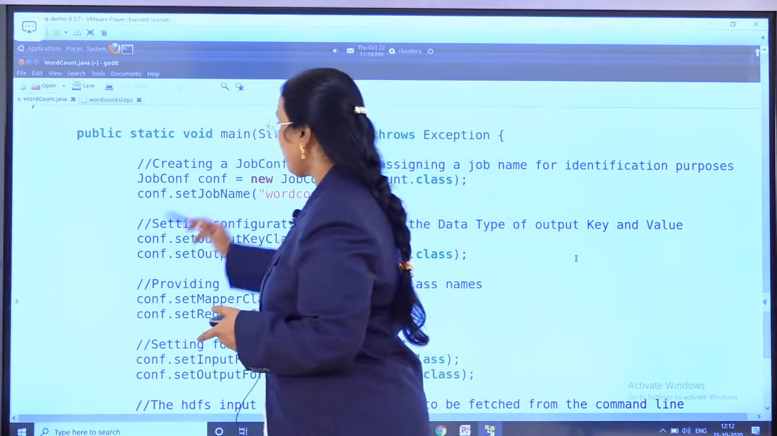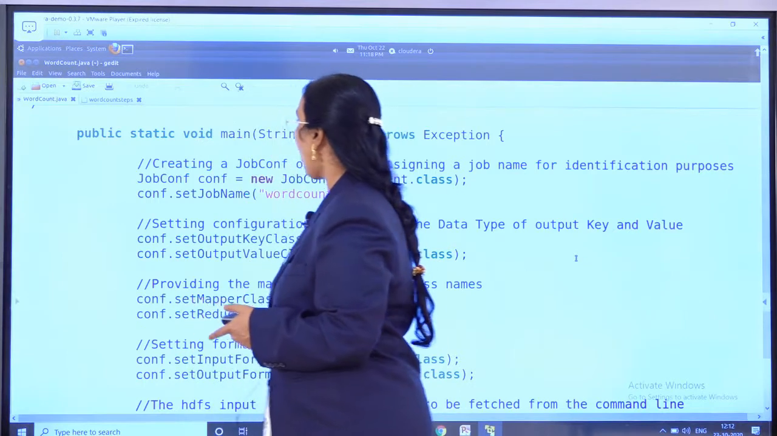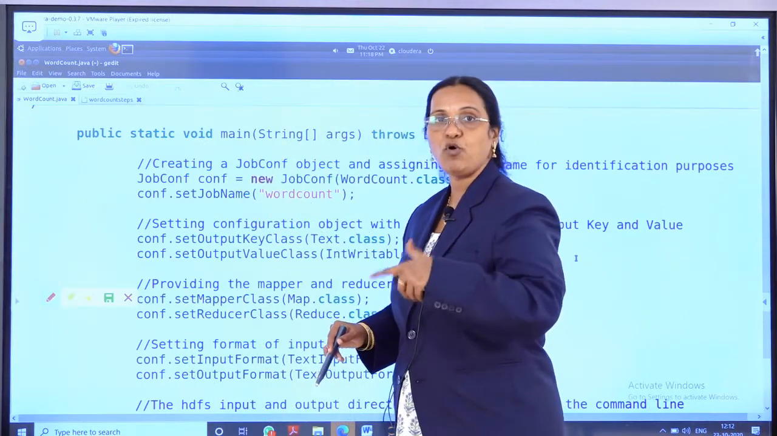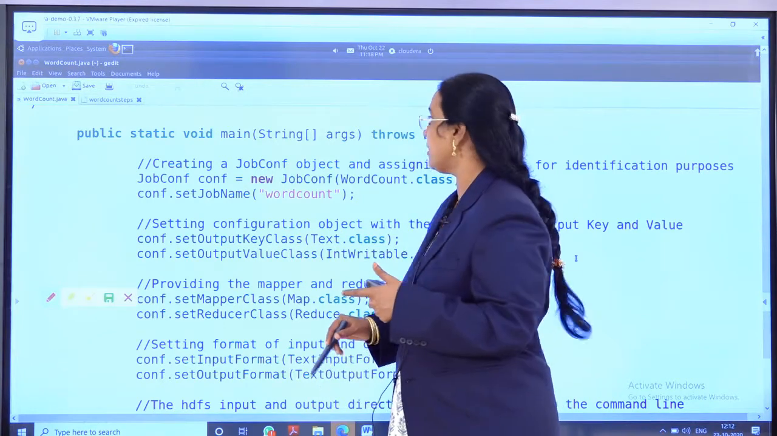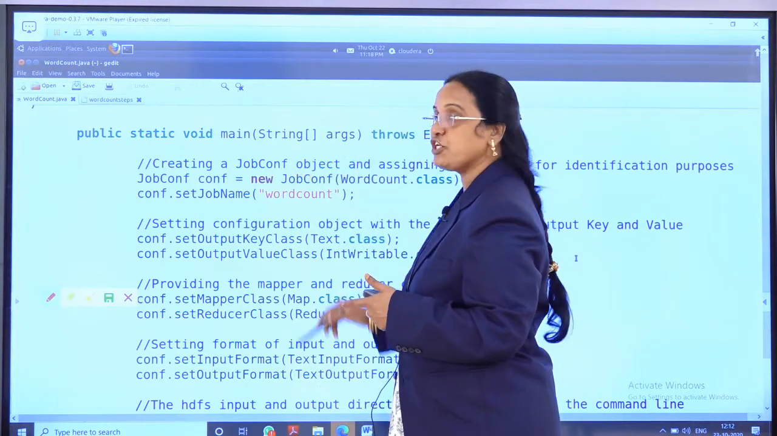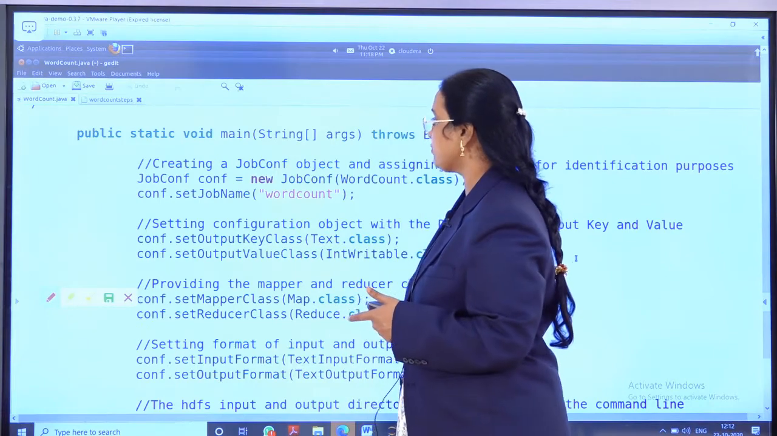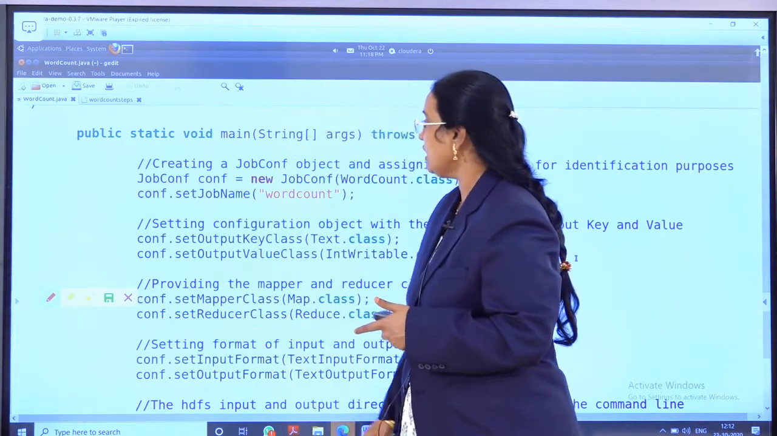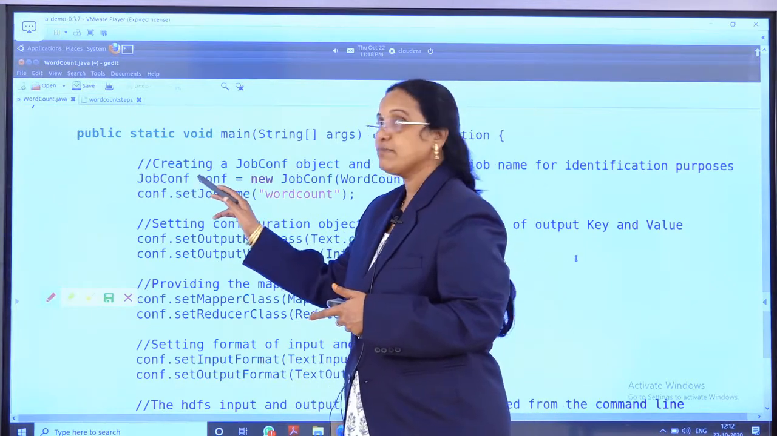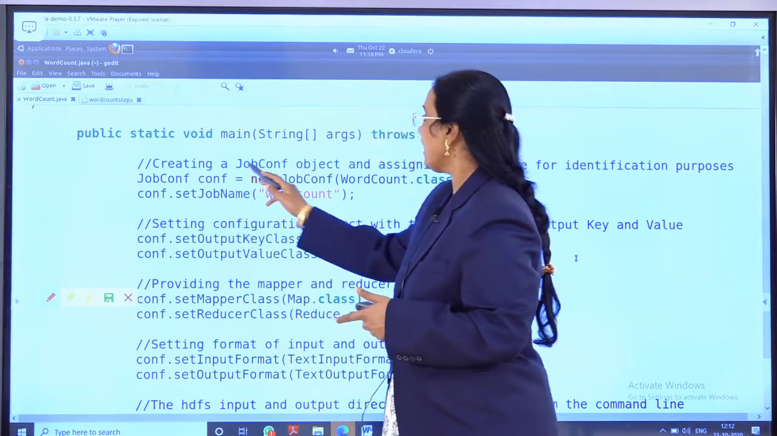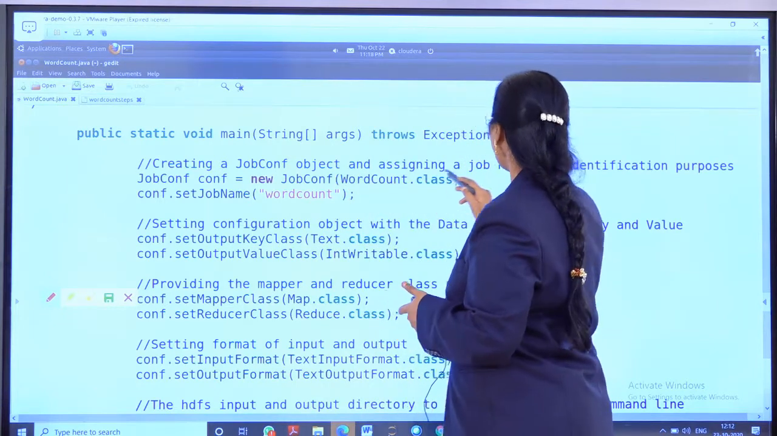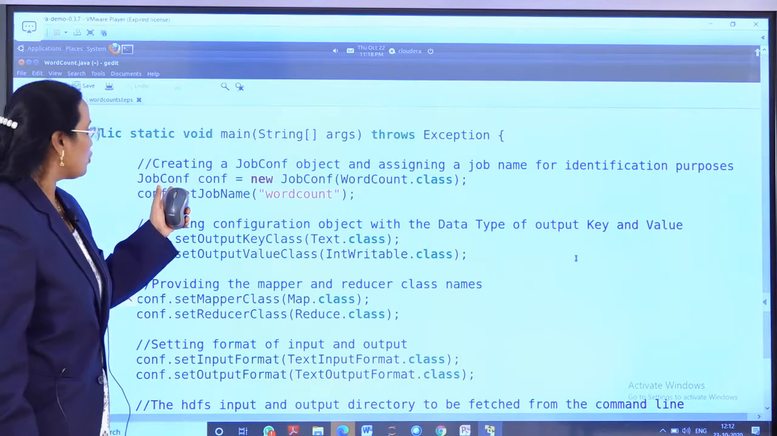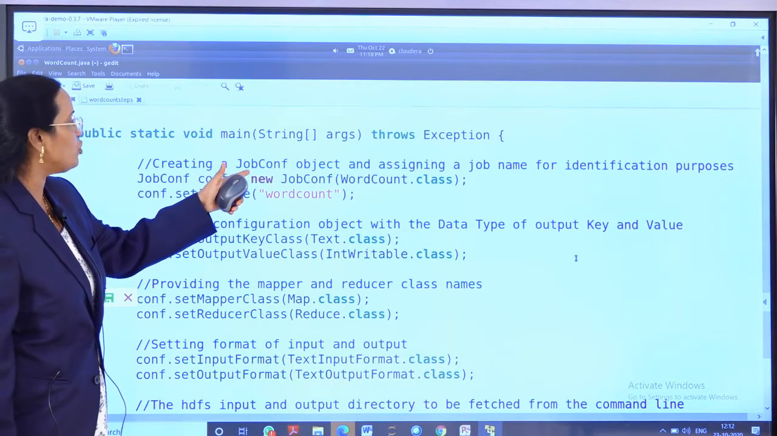I am starting the main method here, public static void main is my method. Since my main method is available here, my program will also start from the main method. It is taking the parameter String args[] and handling the IOException. So here is my driver code starting. JobConf is my job configuration, creating a JobConf object and assigning a job name for identification purpose.